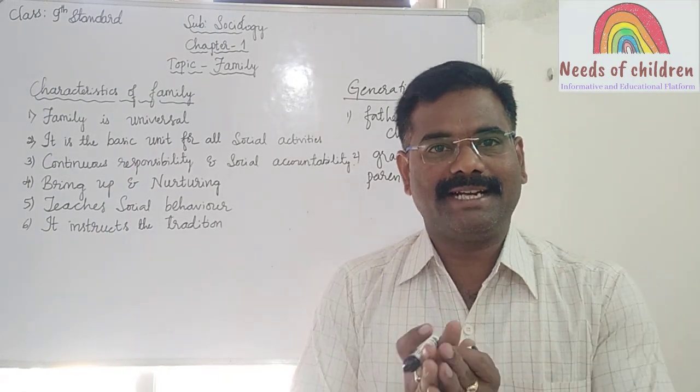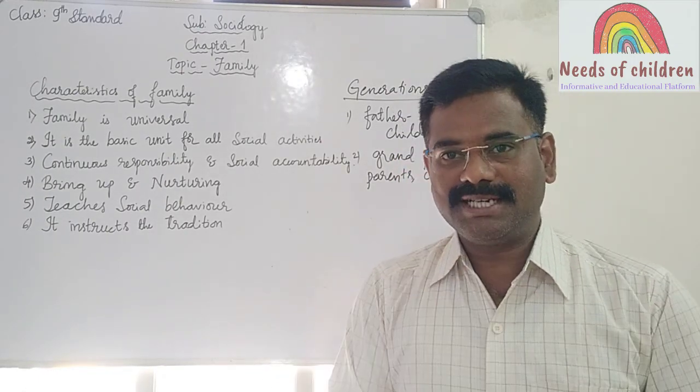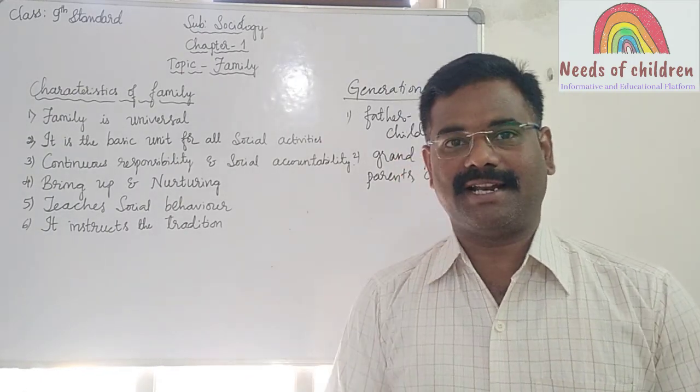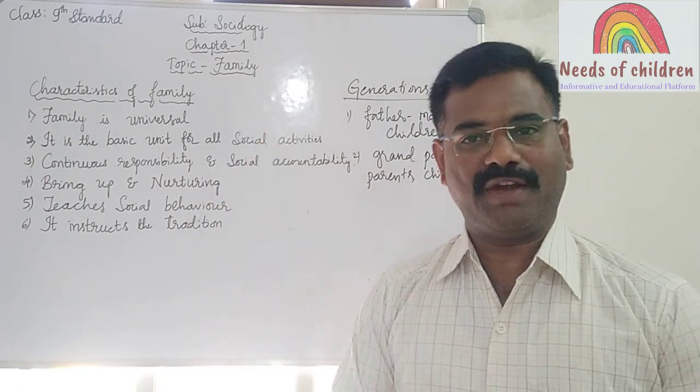A family that has grandparents, parents, children and grandchildren, that kind of family is called an extended family.